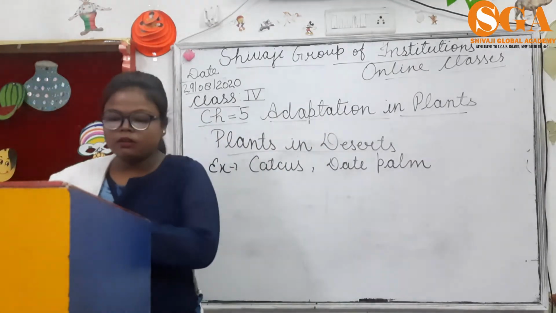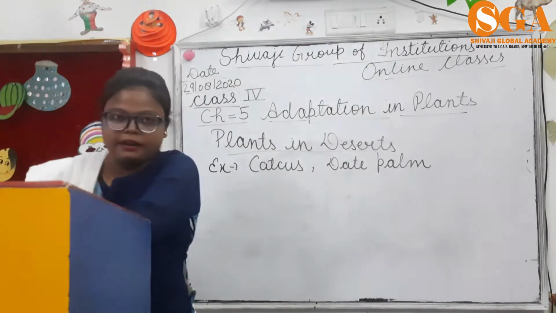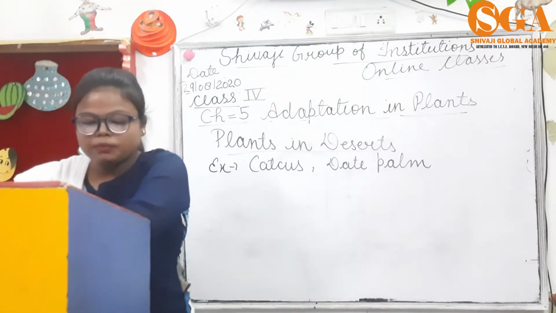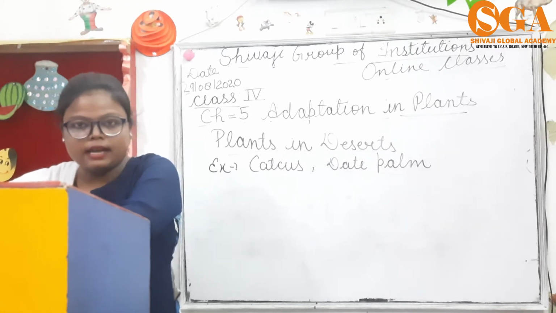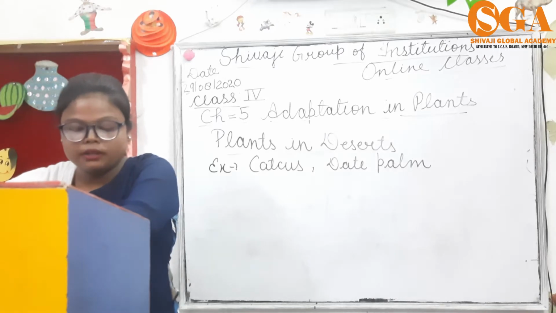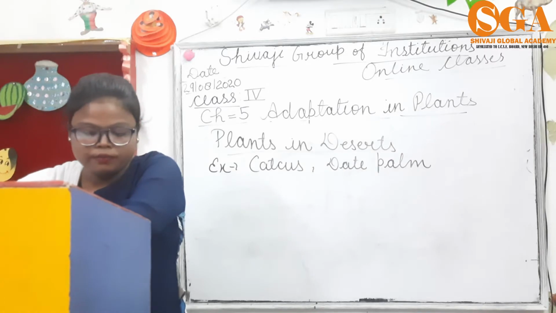Now see in the book, the adaptations seen in plants are: first, most plants have spines instead of leaves. Spines prevent loss of water. Second, plants have green fleshy stems that store water and have chlorophyll to make and store food.